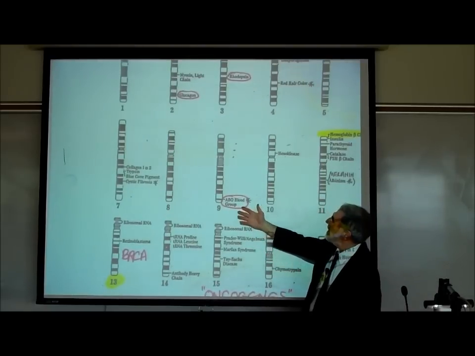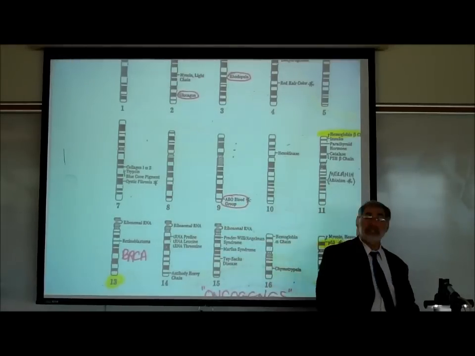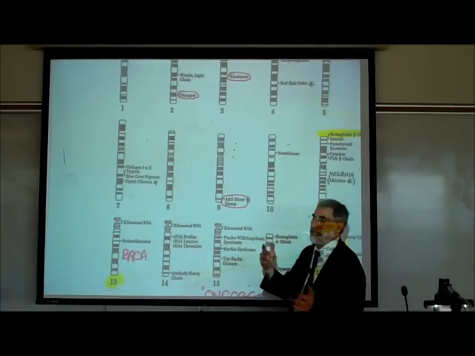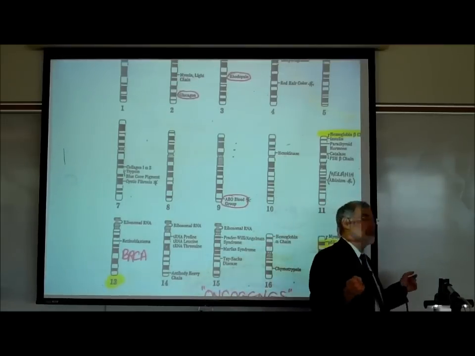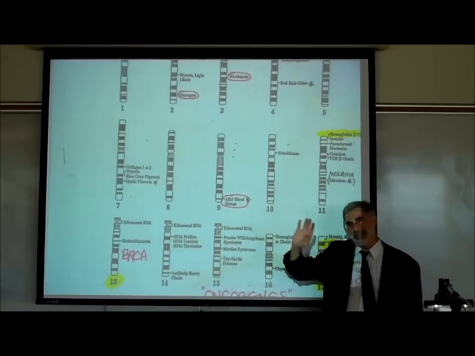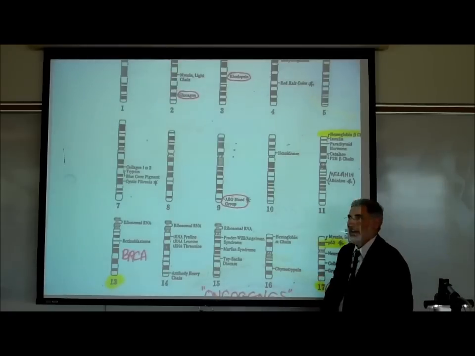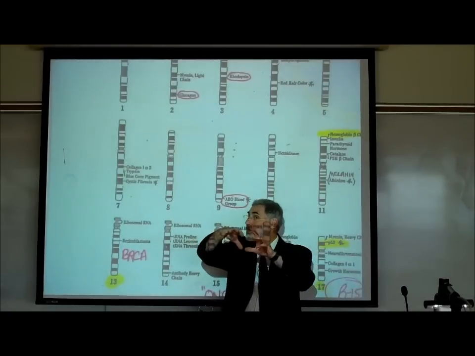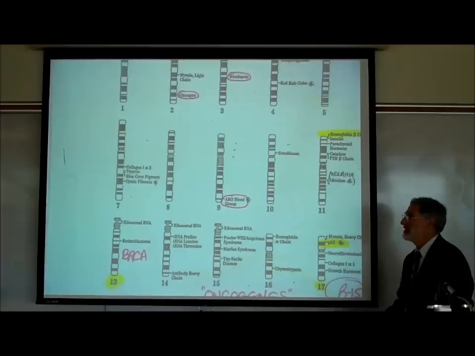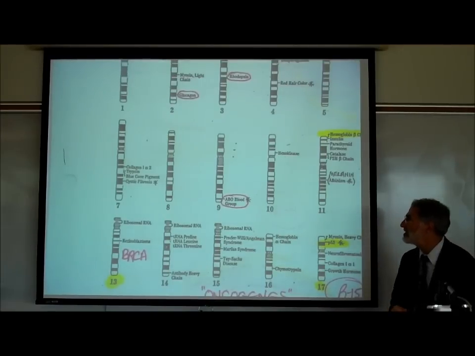All right, on autosome number 9 are genes that determine what blood type you are. And when we talk about you being blood type A or blood type B or blood type O, what we really mean are the proteins that are on your red blood cells. Those are proteins on the surface of your red blood cells. And so if you're blood type A, you have what are called A proteins. And if you are blood type B, you have B proteins. So that's what genes are for, is making these proteins.